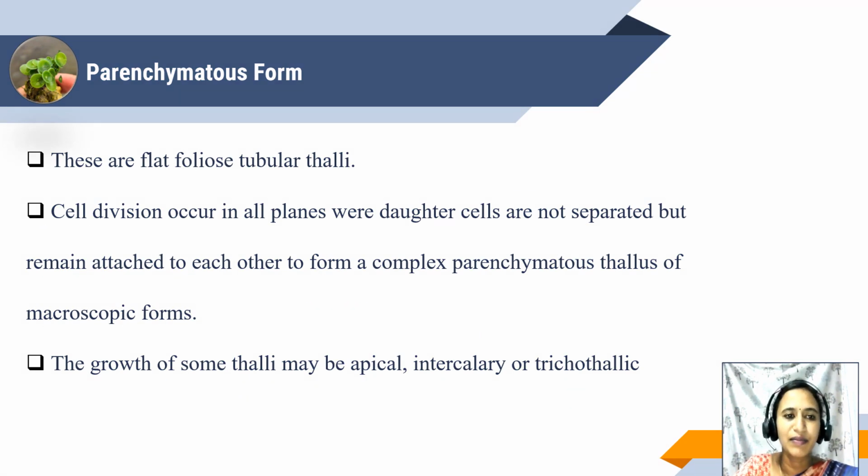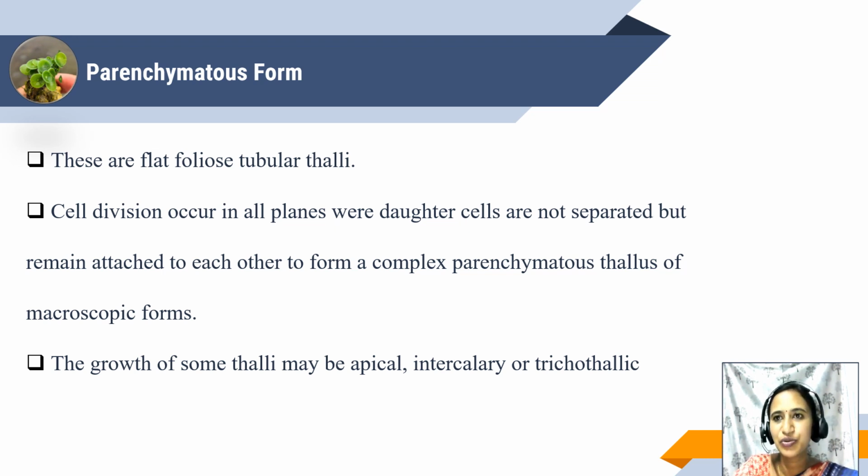Next is the parenchymatous form. Last, these are the flat foliose tubular thalli. These are flat structures. Cell division occurs in all the planes where daughter cells are not separated. They remain attached to each other in the form of a complex parenchymatous thallus of macroscopic forms. So, to understand in simple terms, the cell division occurs in all the planes and daughter cells are not separated.